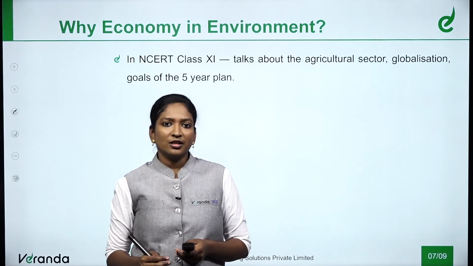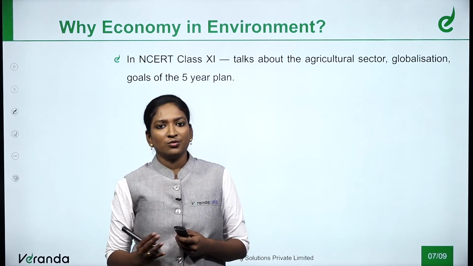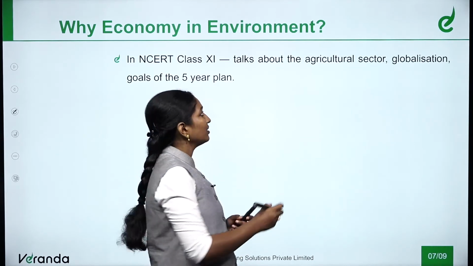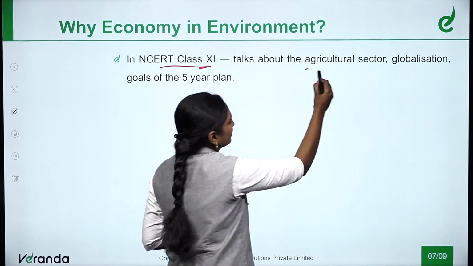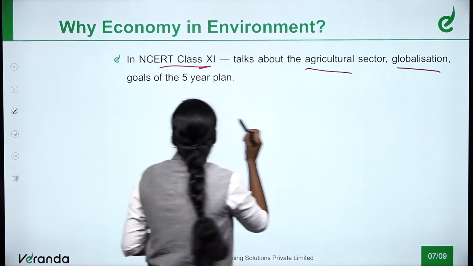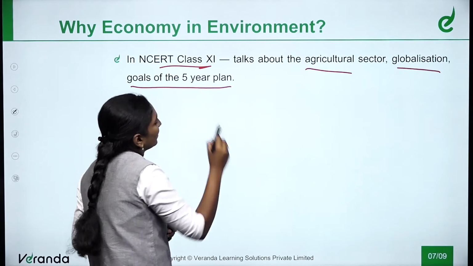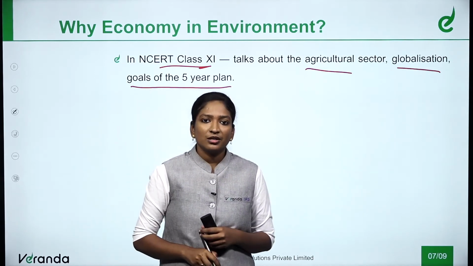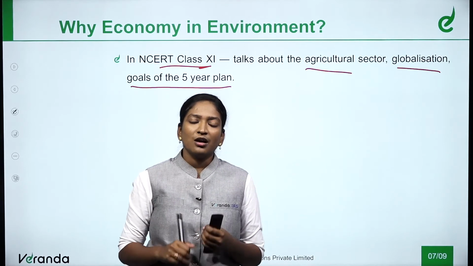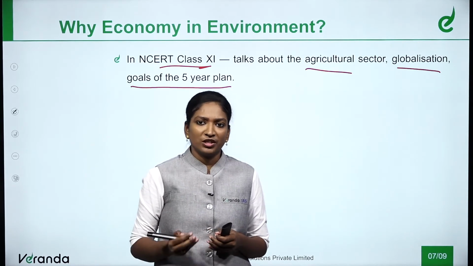Now let's learn about why economy is in environment. The class 11th NCERT talks about the agricultural sector, globalization and the goals of the 5-year plan. This 5-year plan always talks about agriculture, how we need to improve it, and what budgets need to be made.